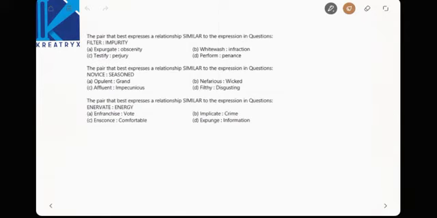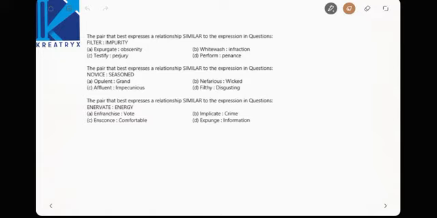Now the pair that best expresses a similar relationship, how will you find out this? Right, the pair that expresses a relationship similar to the expression in question. Filter, impurity. Now filters are used to remove impurities. Now what is the exact relationship? This is a synonym antonym relationship. Testify, perjury is not it. Testify is a thing, perjury is a separate thing. Perform, penance is a separate thing.